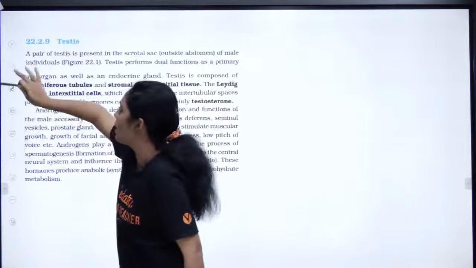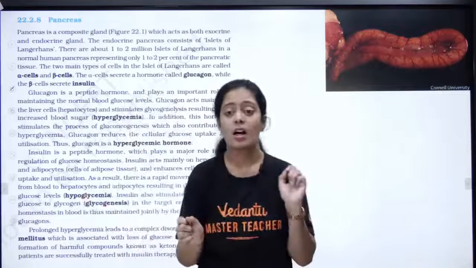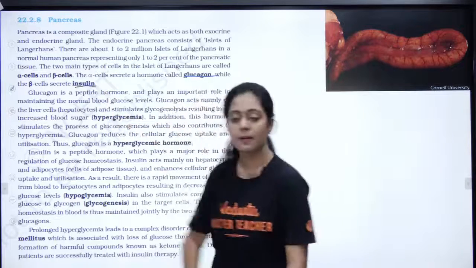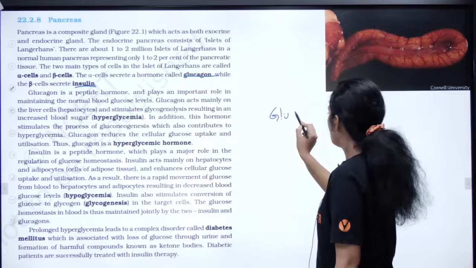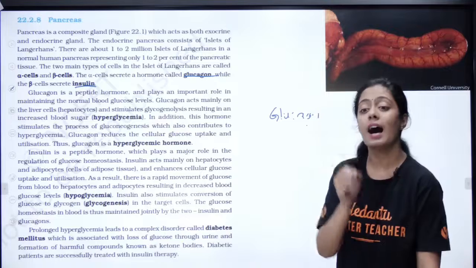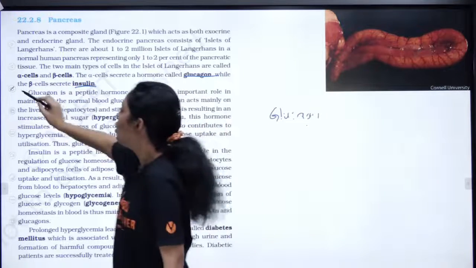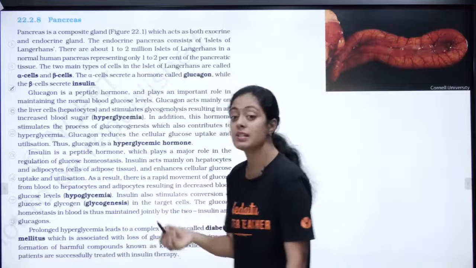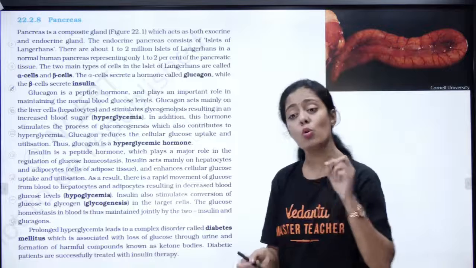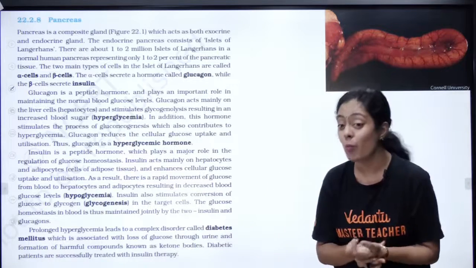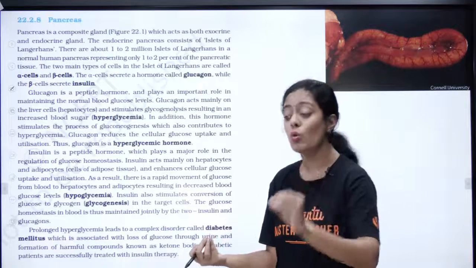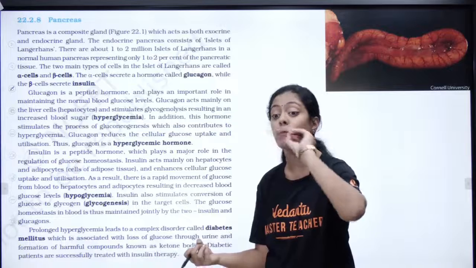So how do glucagon and insulin affect the body? What is the function of glucagon and insulin? Both are involved in carbohydrate metabolism. Very important. Carbohydrate metabolism means they help in maintaining the glucose level. Glucose level in what? Is it in your blood, lymph, pancreas? Where is the glucose level maintained? The glucose level is maintained in your blood.